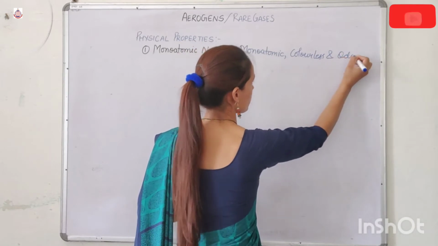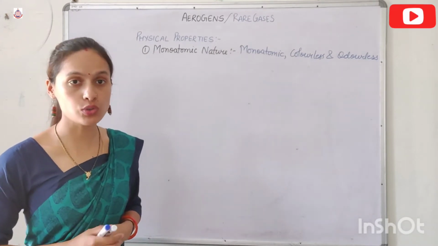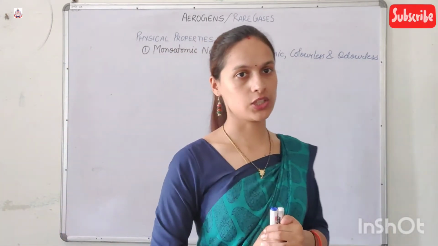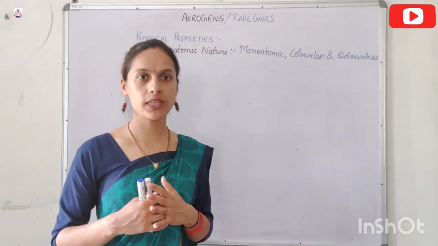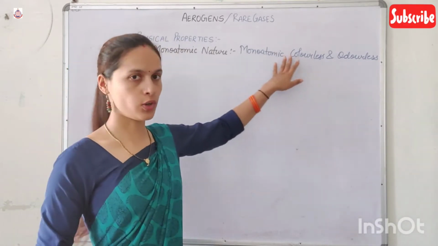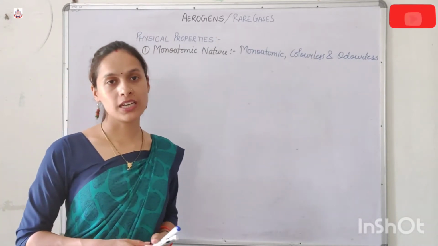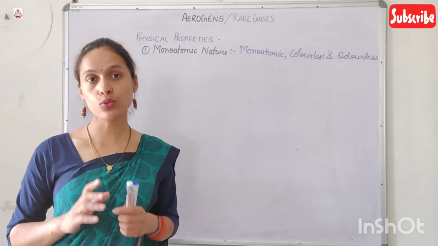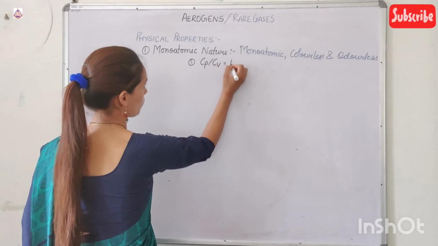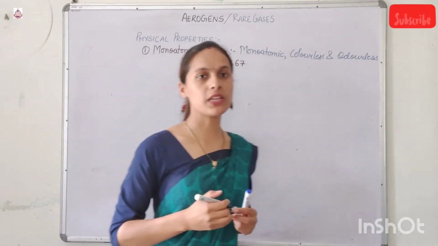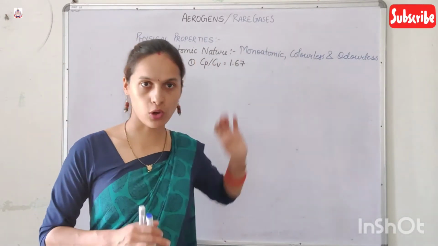Now, the monoatomic nature of the noble gases is due to their fully filled electronic configuration. Due to fully filled electronic configuration, they will not combine with any other atom. Therefore, they are monoatomic in nature. And their monoatomic nature is also supported by two factors. First, the Cp/Cv ratio is equal to 1.67, which supports that these are monoatomic in nature.